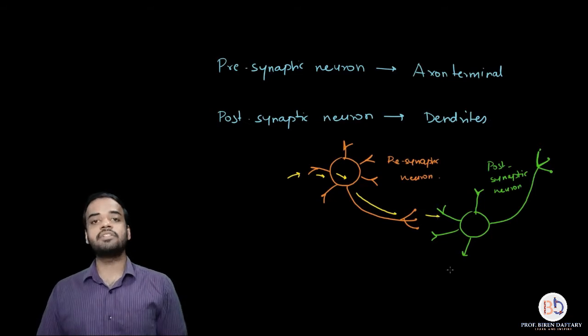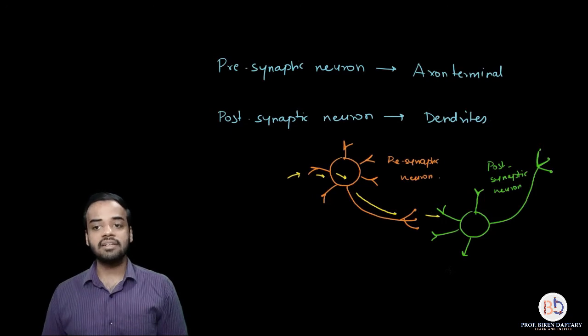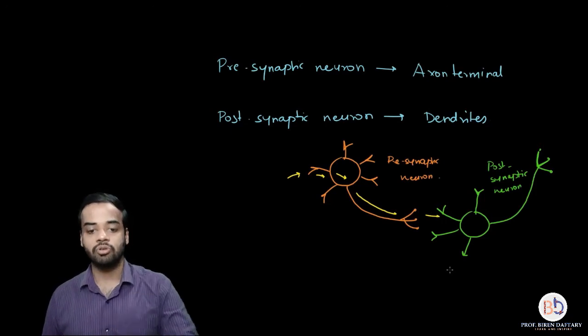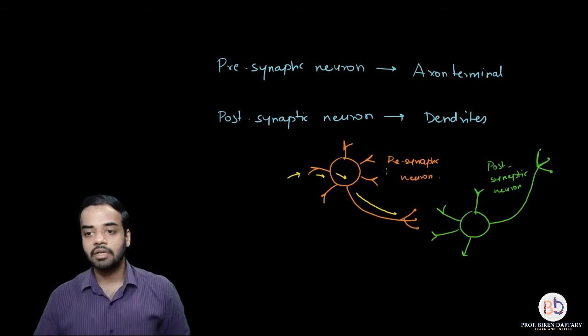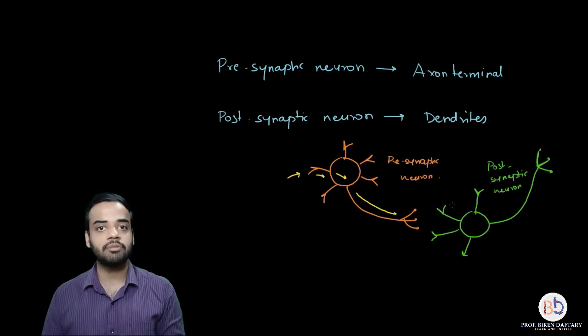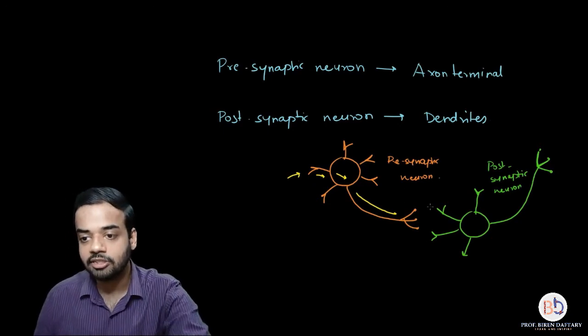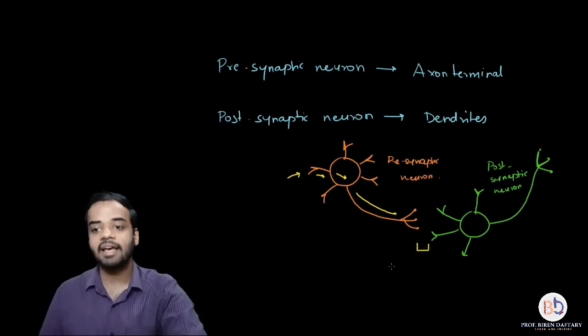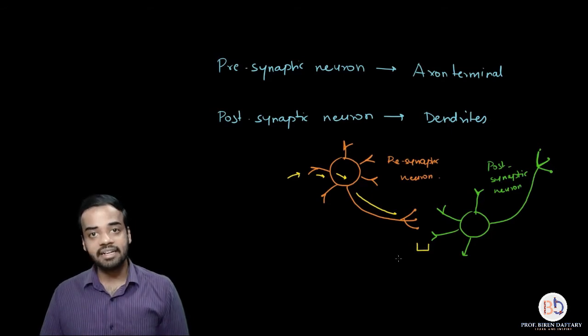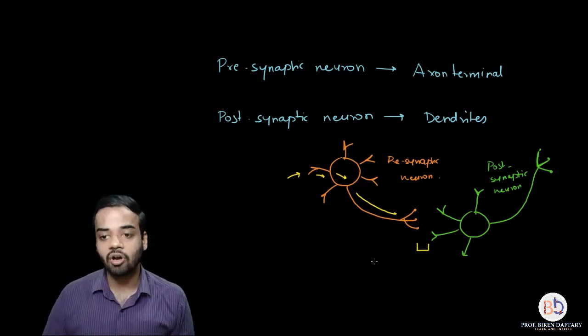So this message which is transmitted from the presynaptic neuron to the postsynaptic neuron, you can see that there is no physical connection between the two neurons. If you see in this diagram, the dendrite of the postsynaptic neuron is not physically connected to the axon terminal of the presynaptic neuron. In fact, there is a space which is present. Okay, so over here, this space which is present between the axon terminal and the dendrite is called the synaptic cleft. Please remember.